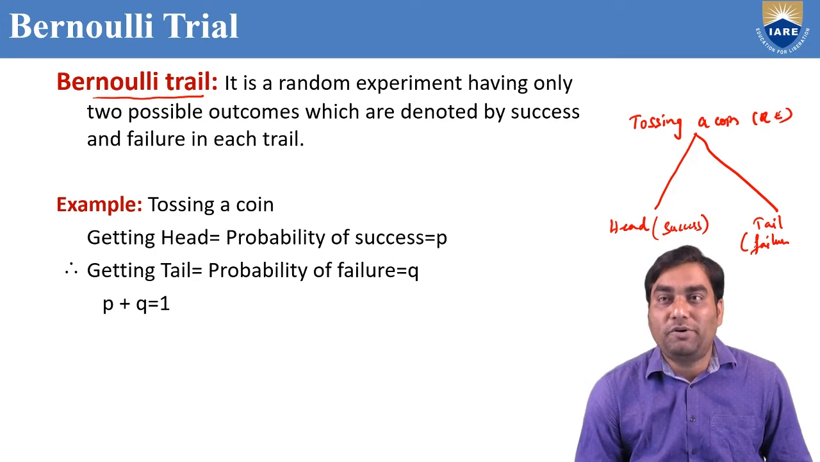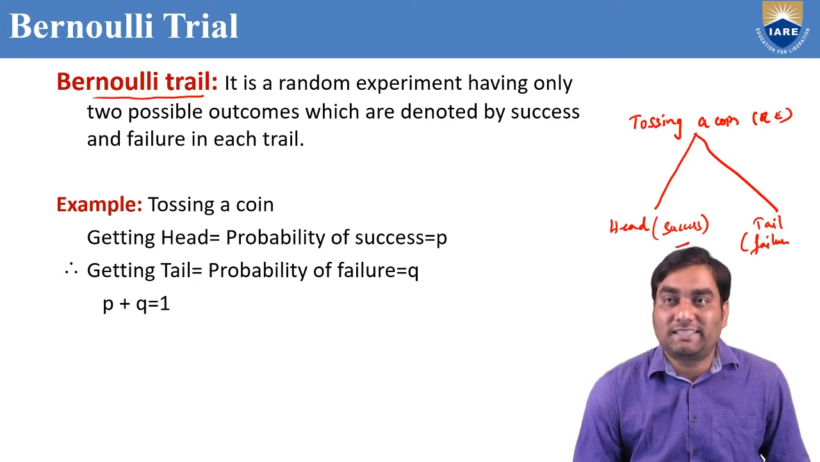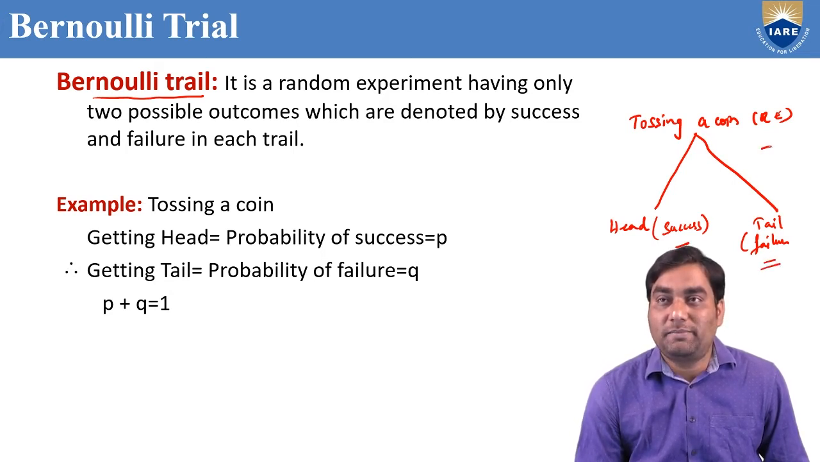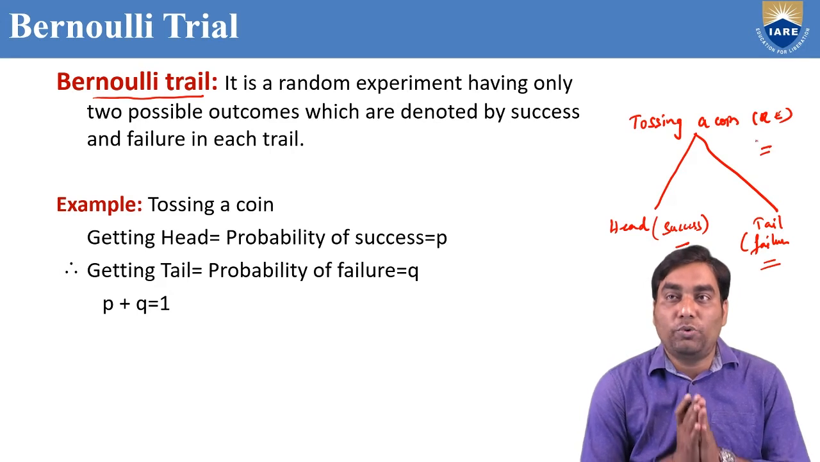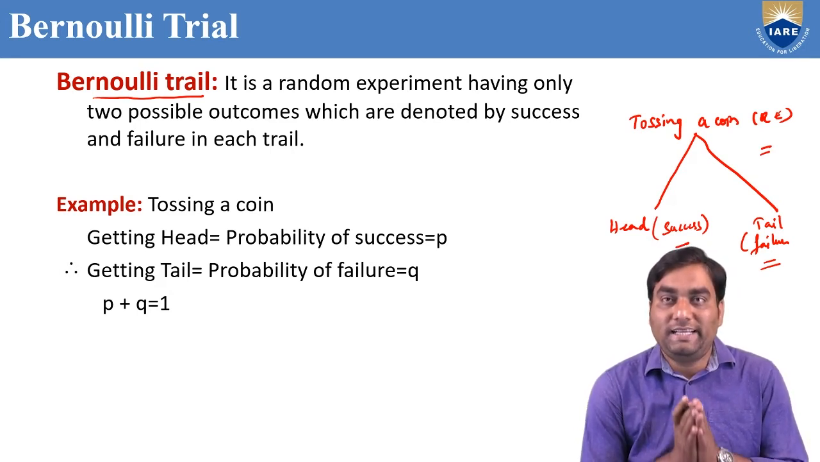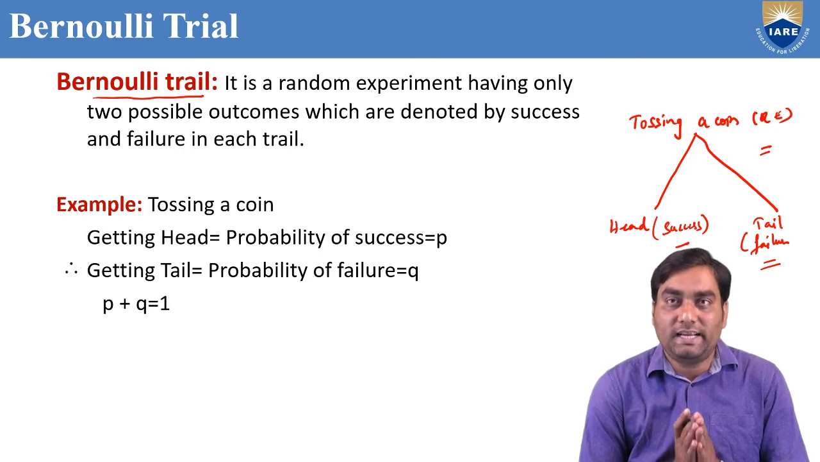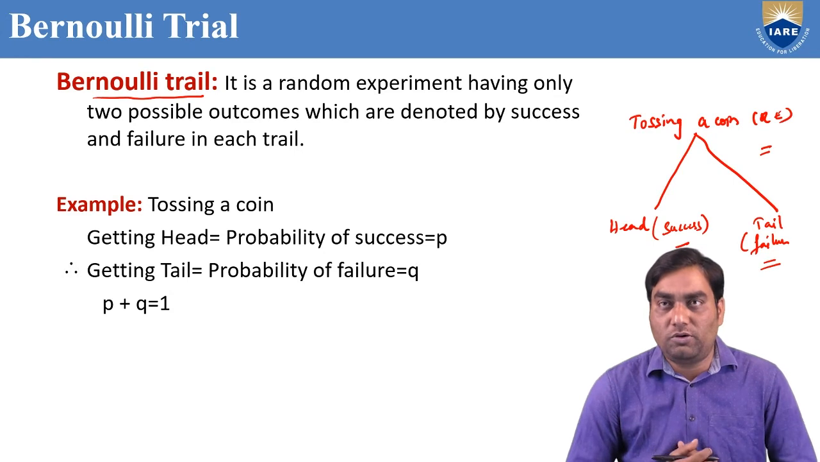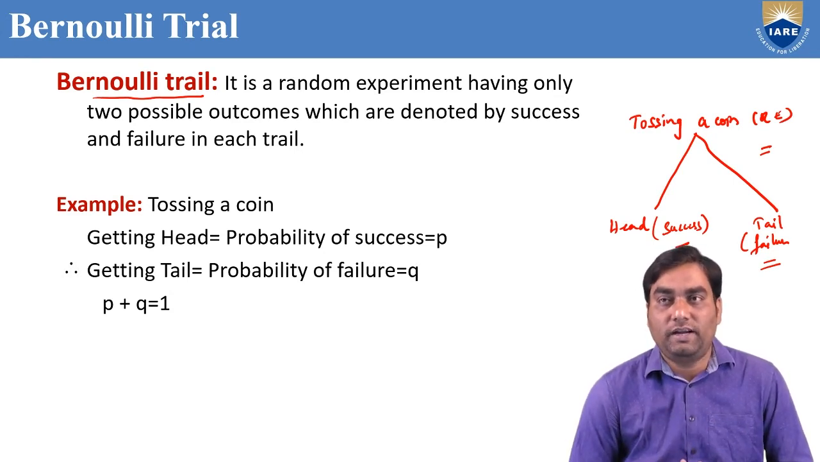Totally, how many possible outcomes? Only two outcomes, which are success and failure. Then this random experiment is known as Bernoulli trial. Bernoulli trial is a random experiment having only two possible outcomes, which are success and failure.